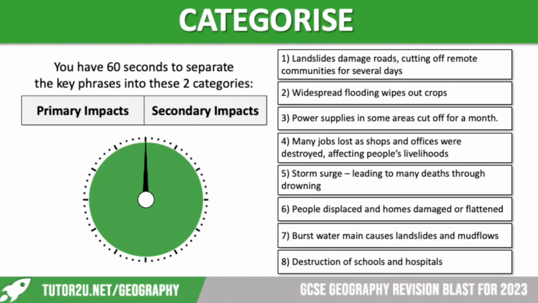So if we think about a tropical storm, a primary impact will be caused by the flooding or the high winds. So you've got 60 seconds to separate those 8 phrases into the 2 categories. So you might want a pen and pencil at the ready.